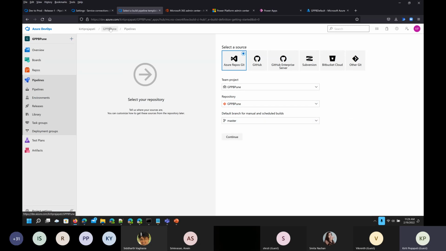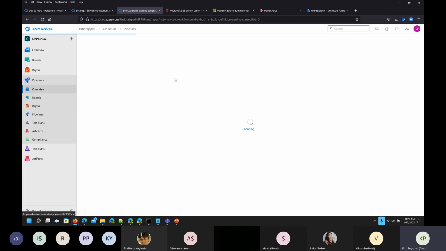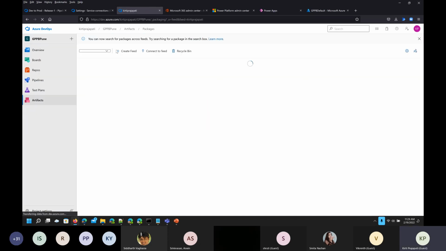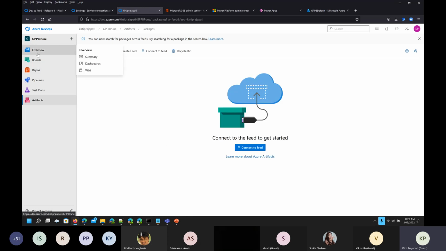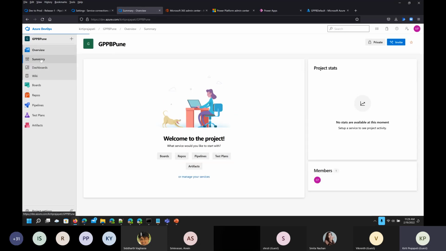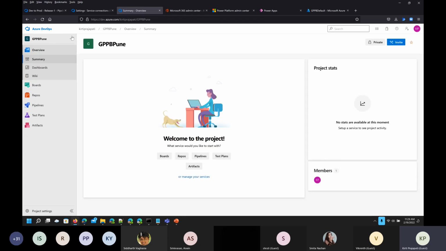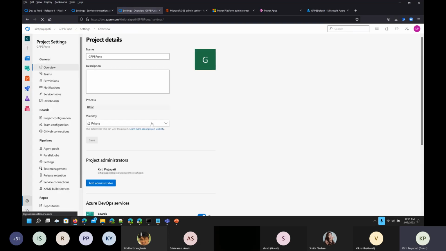So let me go to the project first, leave the page. I need to create the branch, because I was not able to see it out of the box. It should be in Repos.